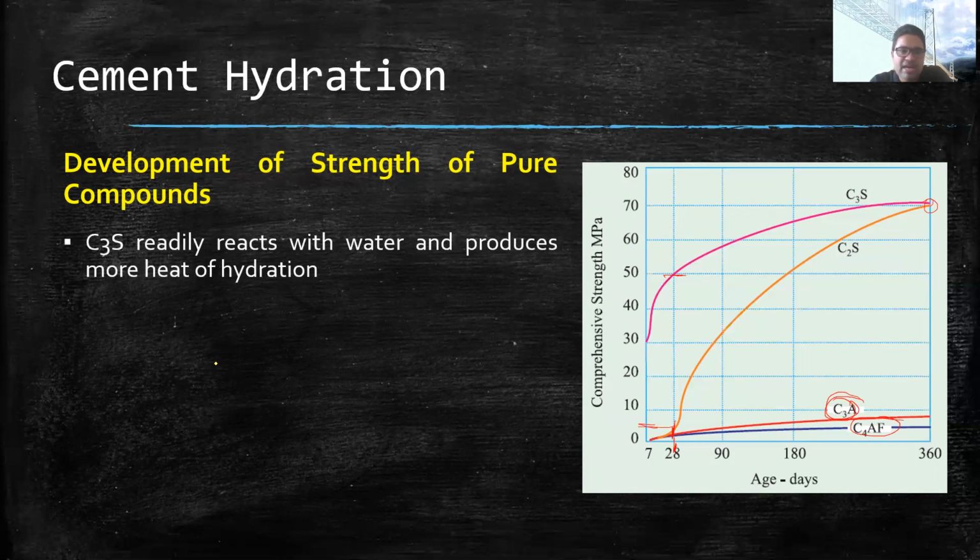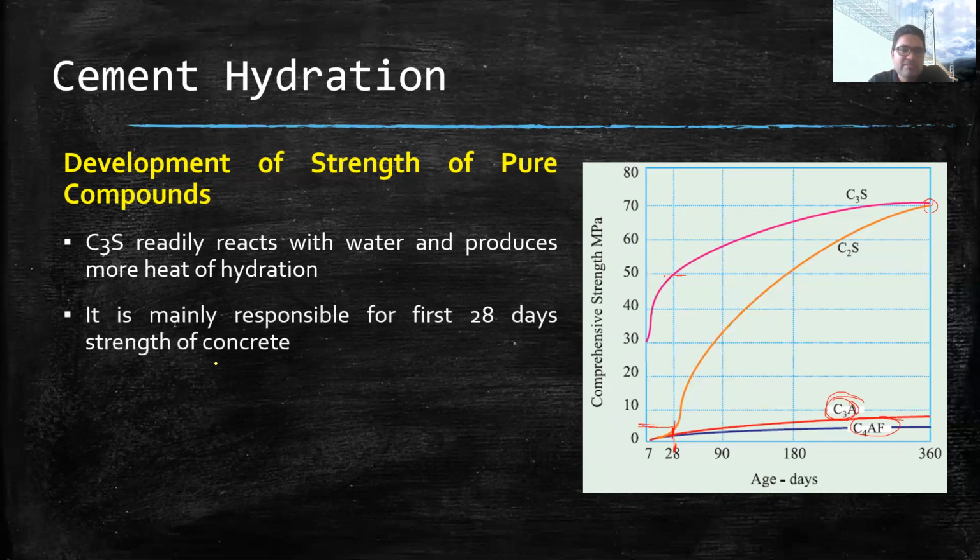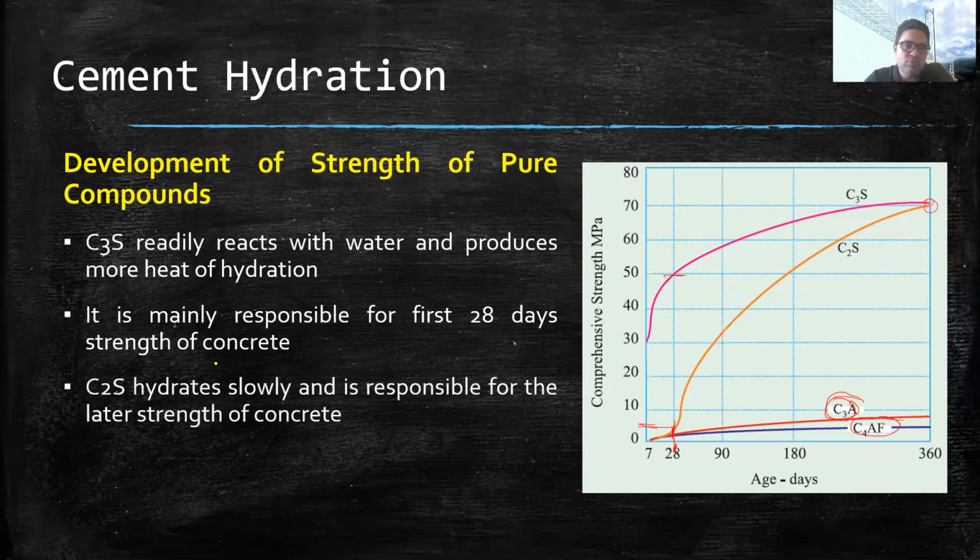C3S mainly reacts with water and produces more heat of hydration as compared to C2S. It is mainly responsible for the first 28 days strength of concrete, as I told you. C2S hydrates slowly and is responsible for the later strength of concrete.